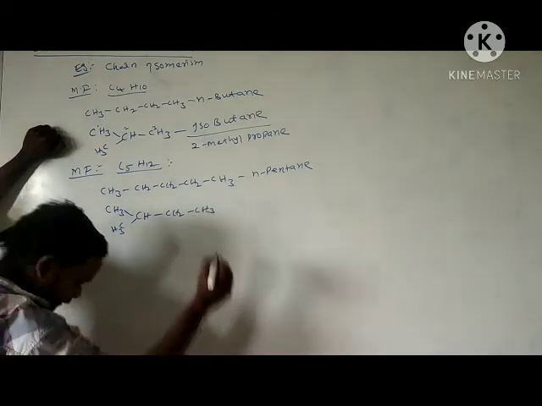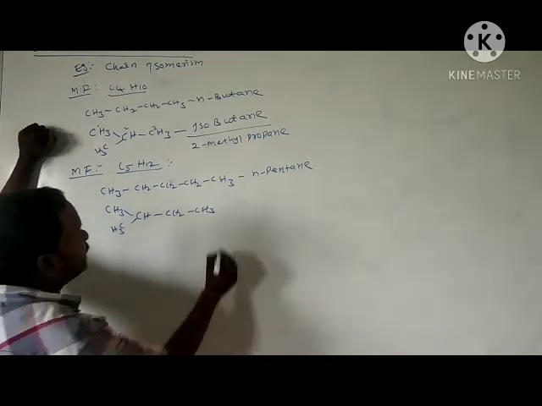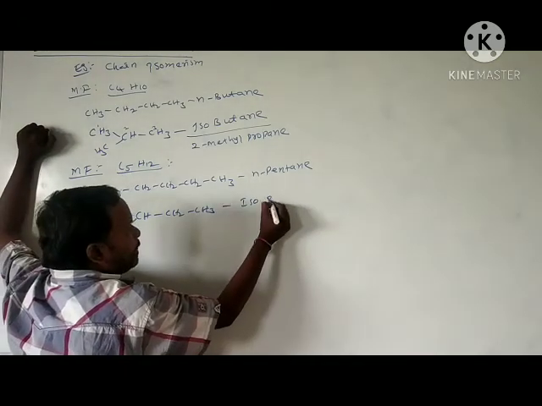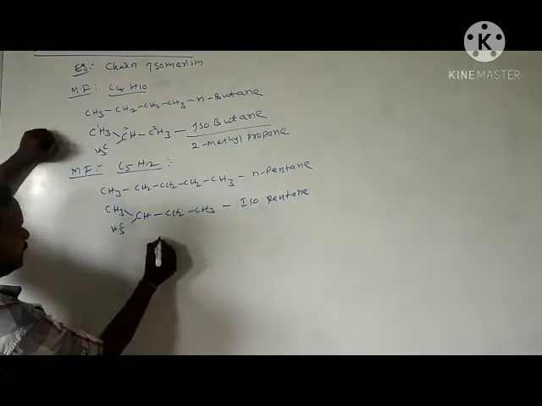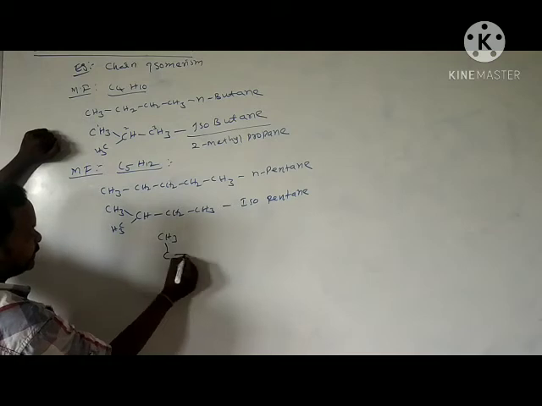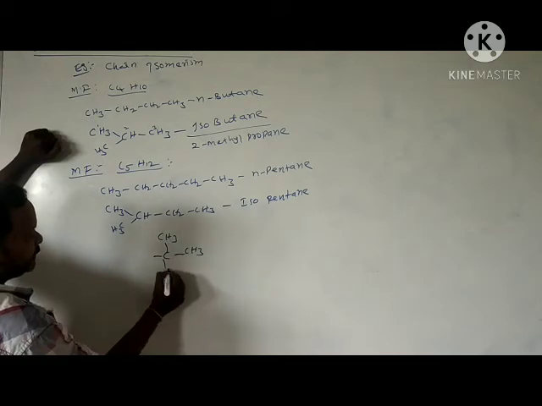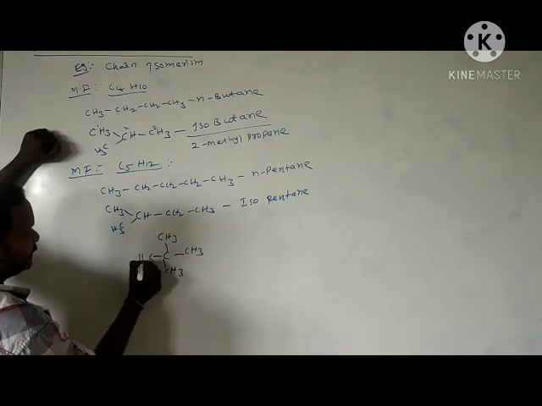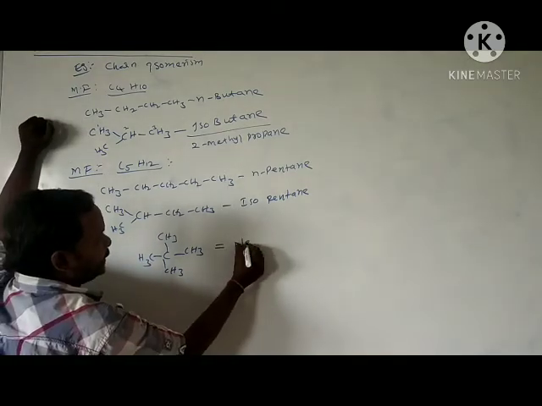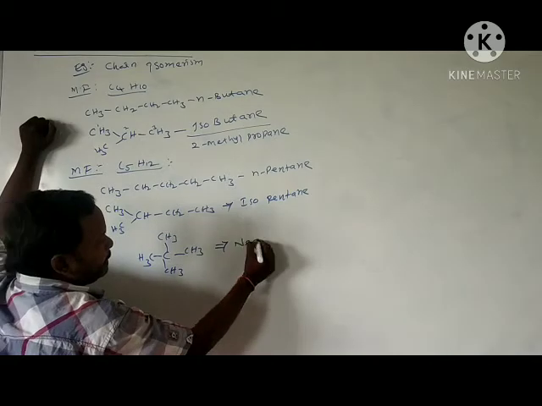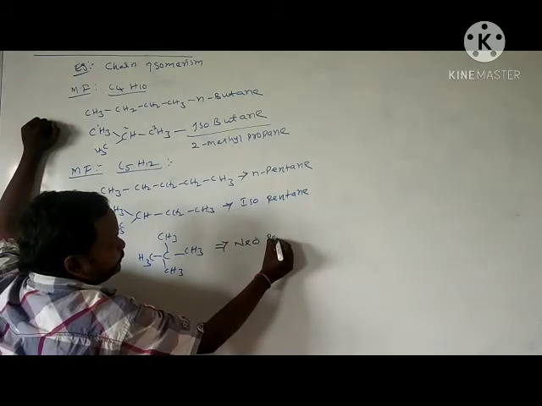CH3 CH2 CH3. This is called isopentane. Why? It is in Y shape. And one more possible structure for this: CH3, CH3, CH3. This is called neopentane.